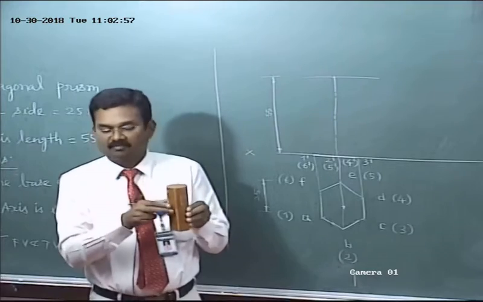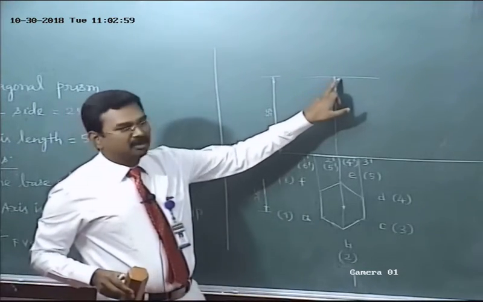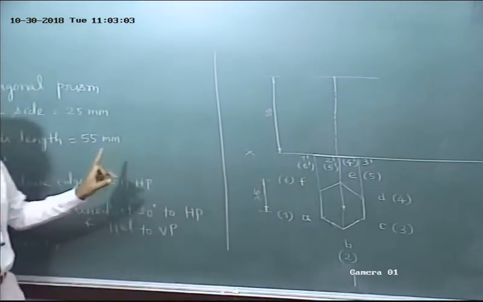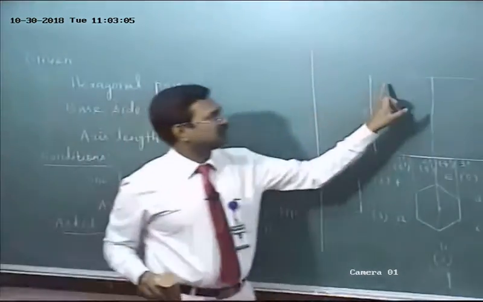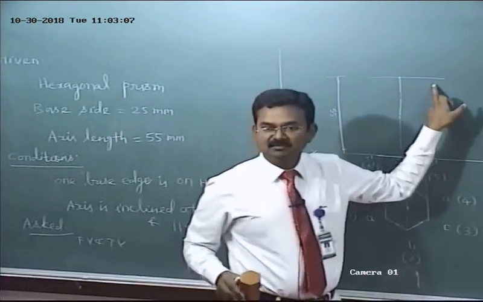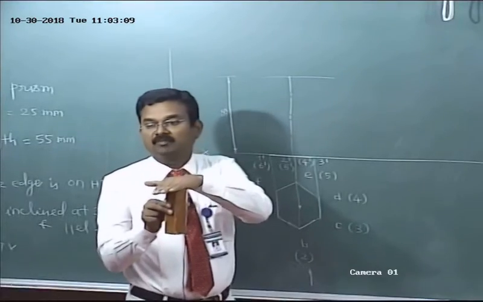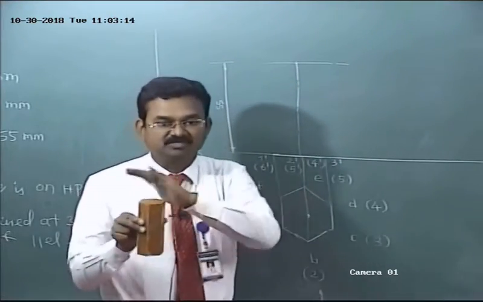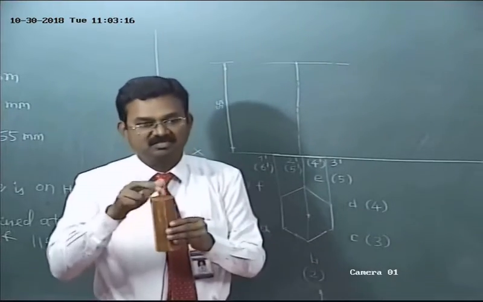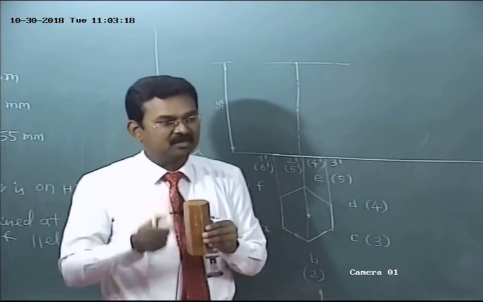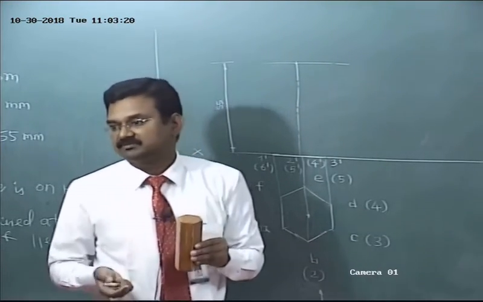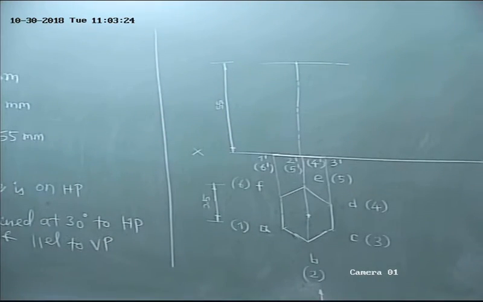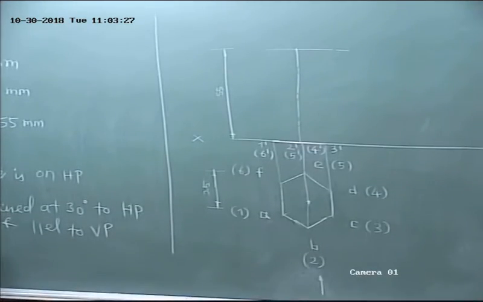Am I right? Okay. Mark a point on the axis at a distance of 55 mm. What is the reason? The height of the solid is given as 55 mm. Through this point, draw a horizontal line. What is the reason? We are going to obtain all the top base corners on this horizontal line. So the top base and the bottom face are parallel to each other because it's a right regular solid. In the right regular solid, the axis is perpendicular to the base. Okay. Next, we have to mark the corners, the top base corners, A dash, B dash, C dash, D dash, E dash, etc.